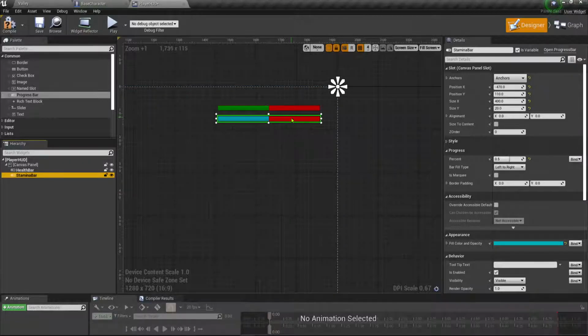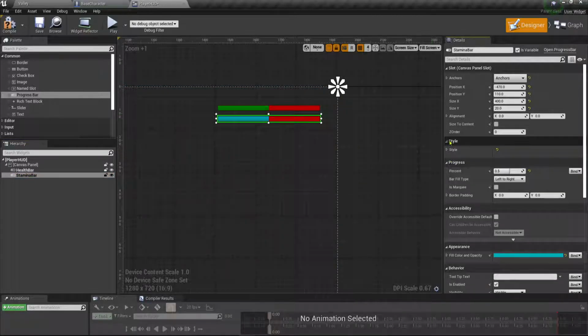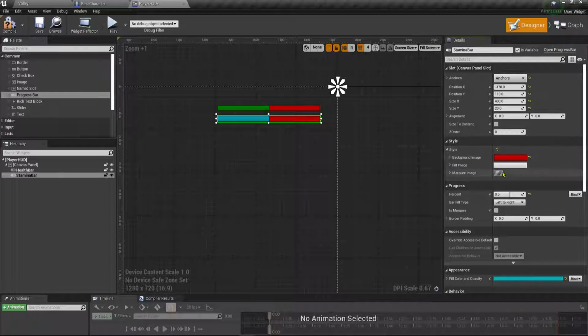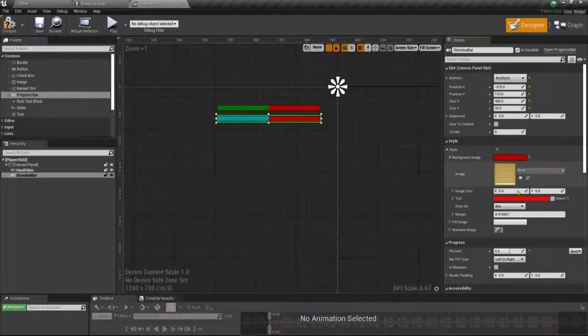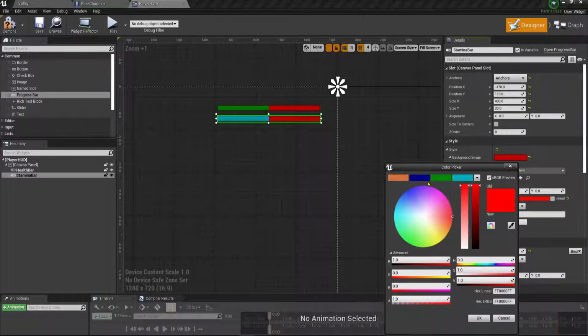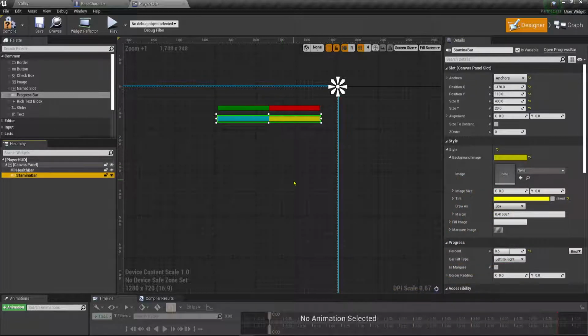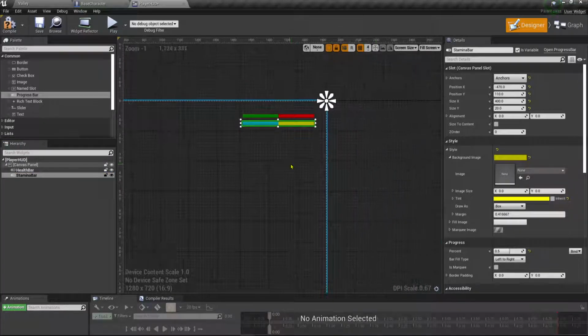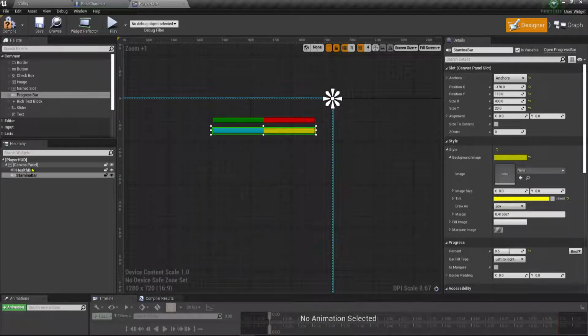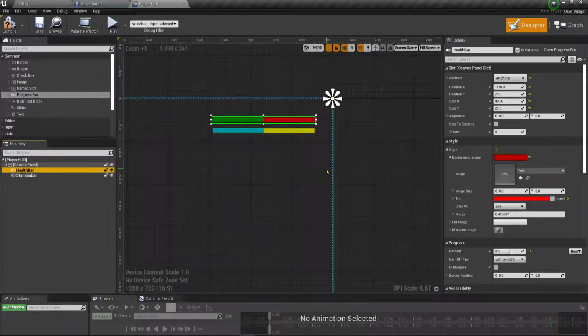And I'm also going to change the background color, so I can go in here to the style, expand that down, expand my background image down, and let's just make it maybe like a yellow color. So we'll use that. Okay, so now we pretty much have both these bars set up. Now the next step is to bind these.